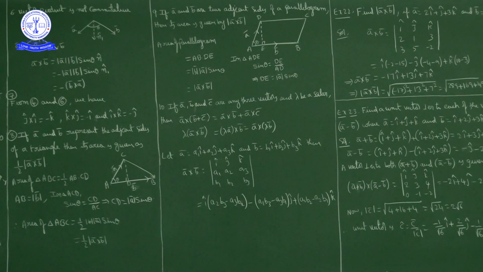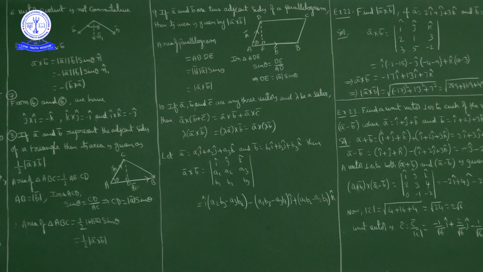If we interchange here, there will be a negative sign. So i cross j is k, j cross i is minus k, j cross k is i, k cross j is minus i, k cross i is j, i cross k is minus j. This is the property.